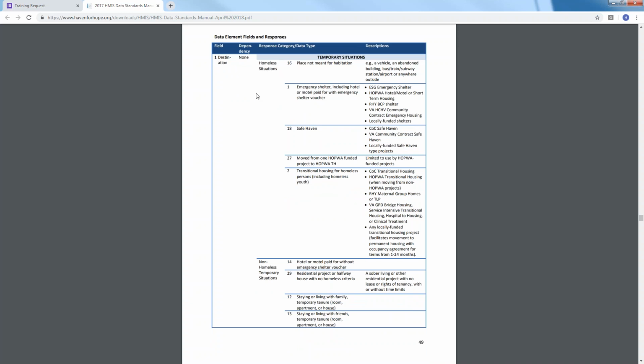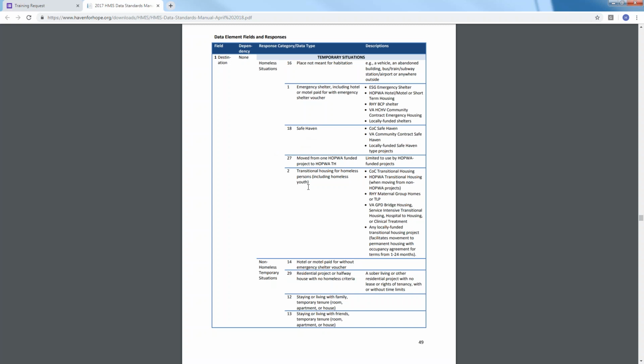It breaks it down by homeless situations. For example, a place not meant for habitation will be any type of abandoned building, any sort of outdoor sleeping facility. For example, the H4H courtyard will be considered a place not meant for habitation. Then there's an emergency shelter. There are no safe havens in San Antonio, so we should not be selecting safe havens.